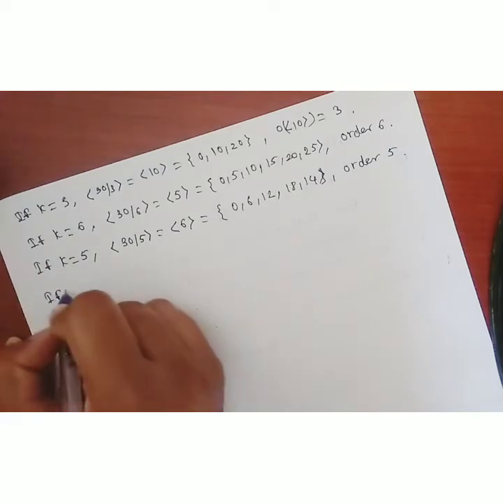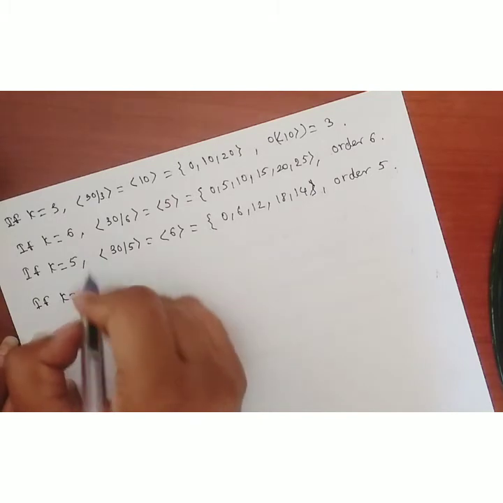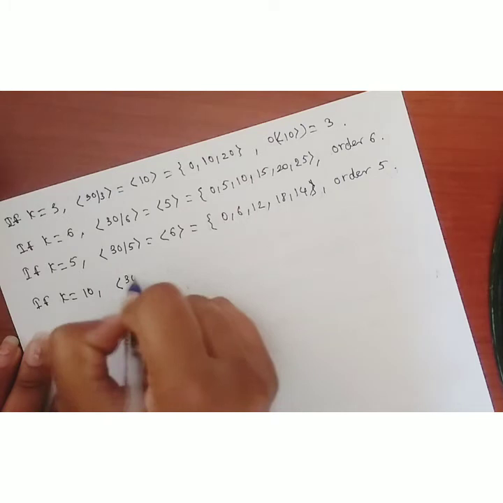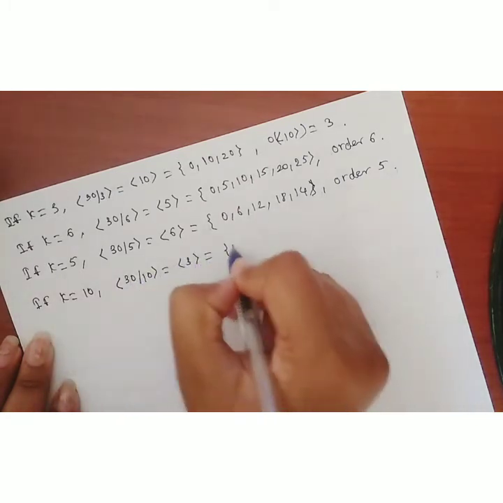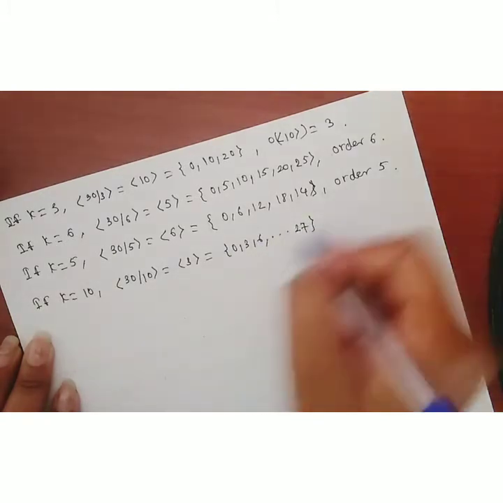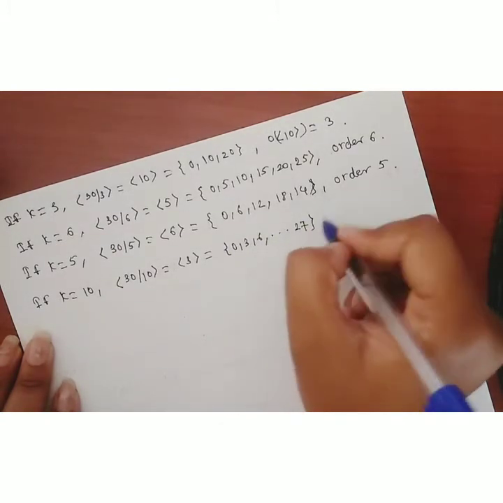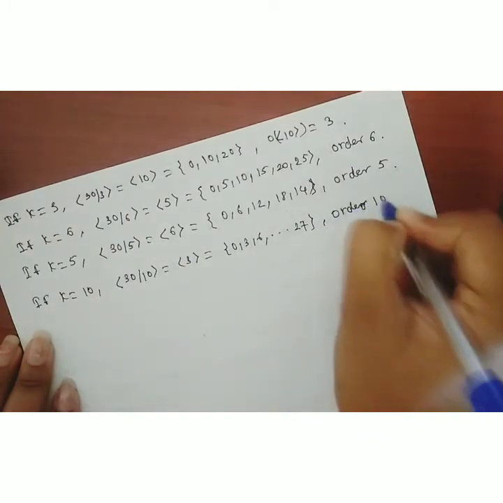Now if k is equal to 10, then the set generated by 30 by 10 is the set generated by 3, which is 0, 3, 6 and so on, up to 27. The total number of elements is 10, therefore it is of order 10.